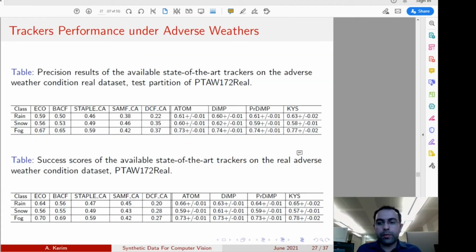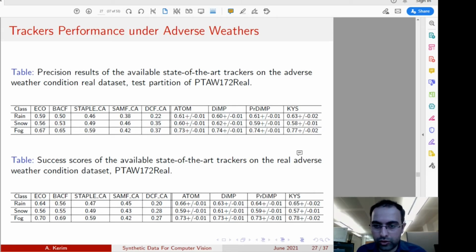Now, when we check the performance of the state-of-the-art tracking algorithms on this real adverse weather condition dataset that we collected, you can see that these adverse weather conditions present a certain challenge. And here you see the results for the precision and the success score, which are quite low for some state-of-the-art tracking algorithms.